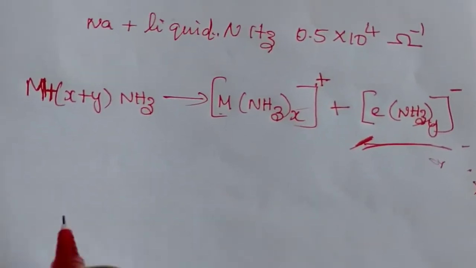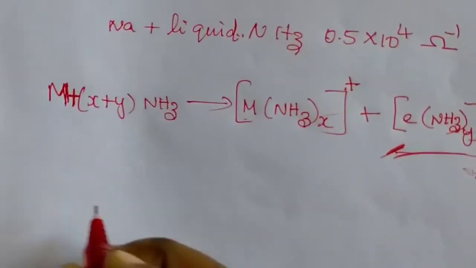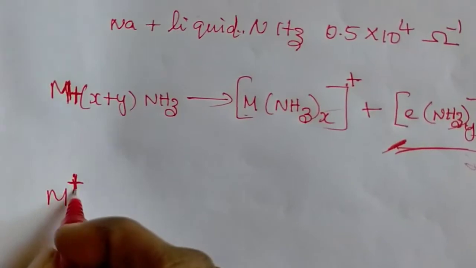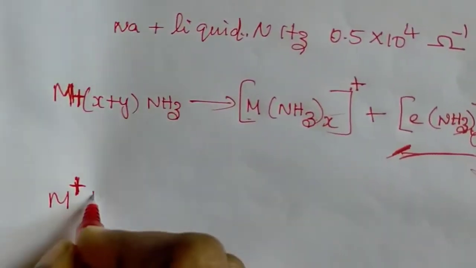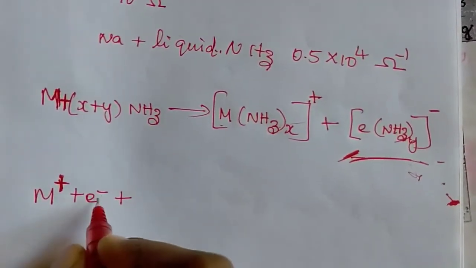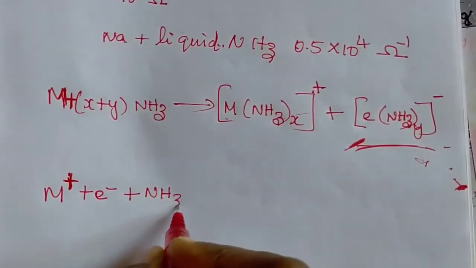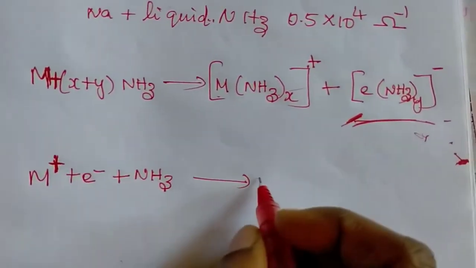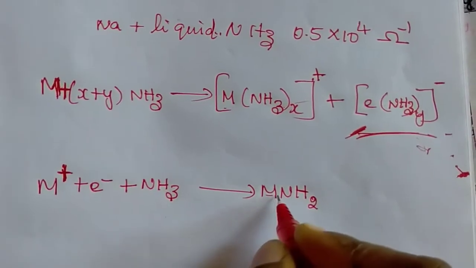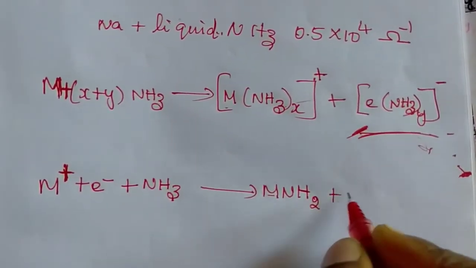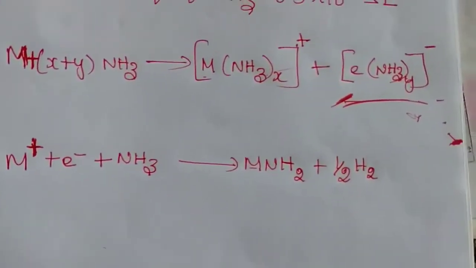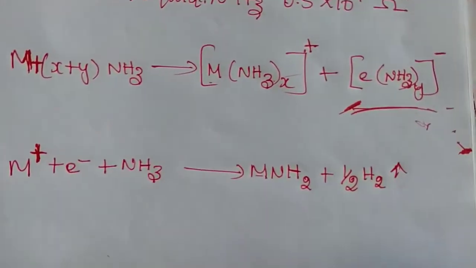The reaction for amide formation: the ammoniated cation, M plus, and the ammoniated anion in the ammonia solution form the amide, MNH2, where M is the metal, plus releasing hydrogen. It is liberated as hydrogen gas.